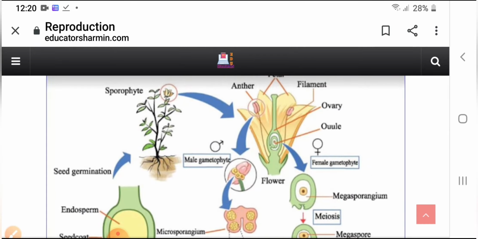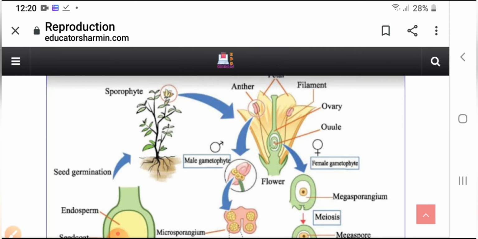Whenever pollination happens, the pollen comes here, and then it goes inside, and here a zygote is produced. This is the process, this is the way plants make new plants. So this is pollination, this is the life cycle of a flowering plant.